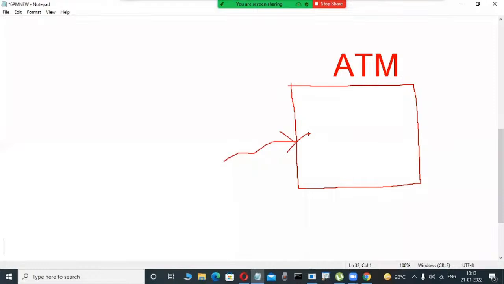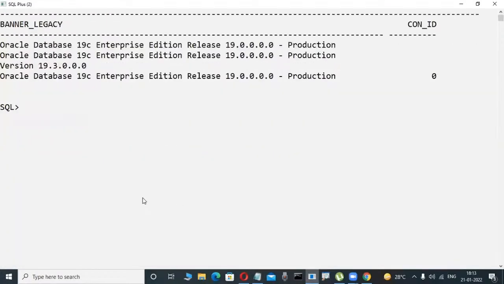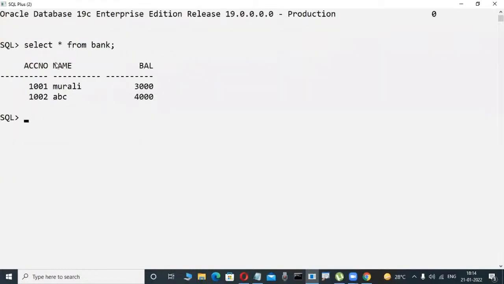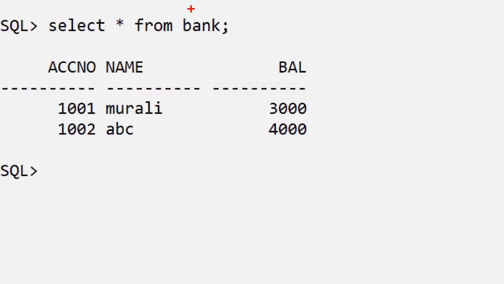Now check it out, slowly observe the screen. Suppose in this database, bank is a table, for example. Observe the scenario, it is very easy to understand. This is a bank table. In table format only, we store the data.